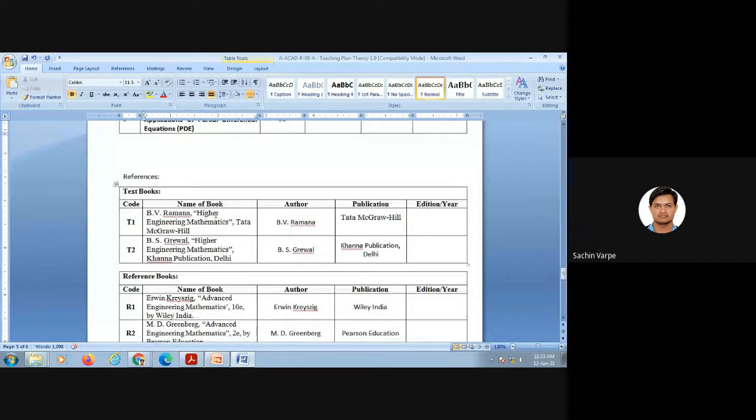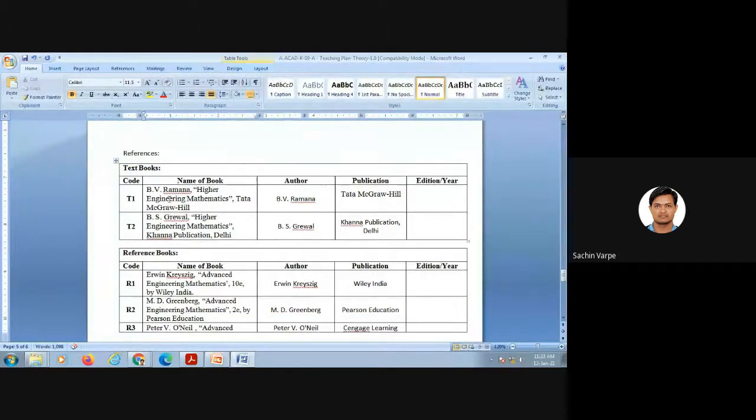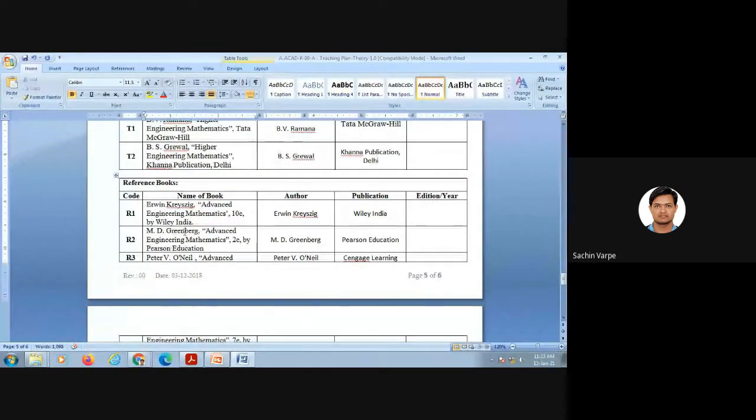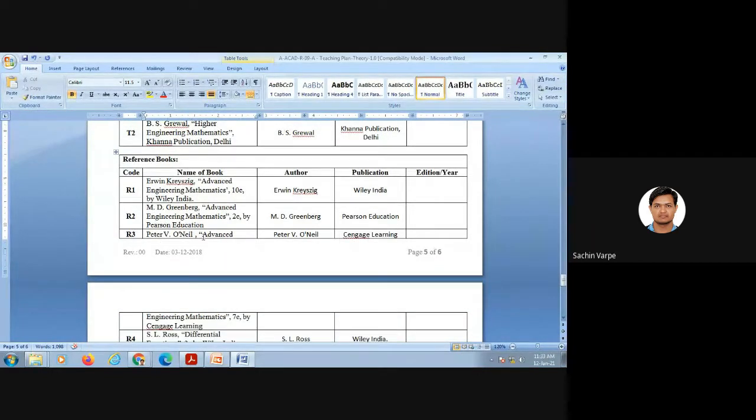These are the textbooks we have. B.V. Ramana, Higher Engineering Mathematics from Tata McGraw-Hill, and the second is B.S. Grewal, Higher Engineering Mathematics from Khanna Publication. These are the textbooks we are going to refer. And these are some reference books: Advanced Engineering Mathematics, second is M.D. Greenberg, Advanced Engineering Mathematics, and third is Peter V. O'Neil. I suggest you refer to this Peter V. O'Neil, which is good, with good language.